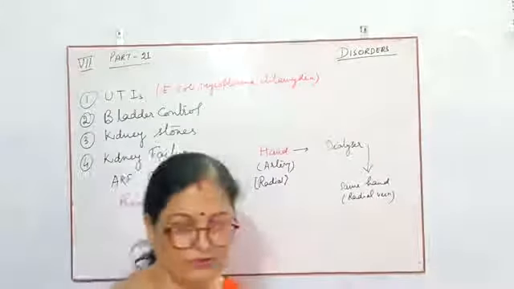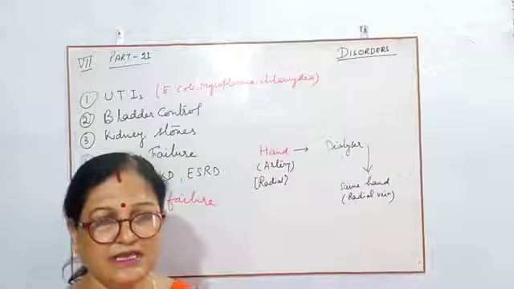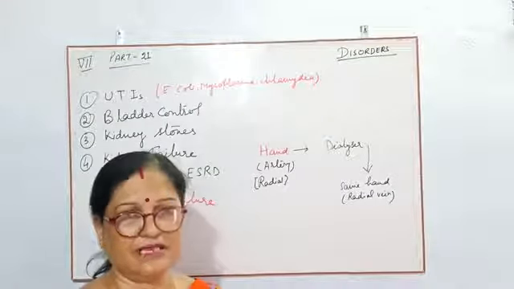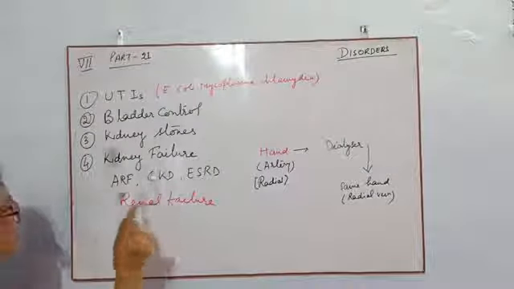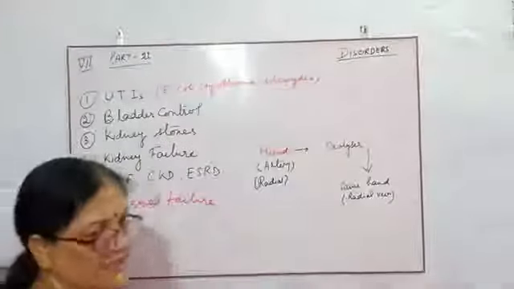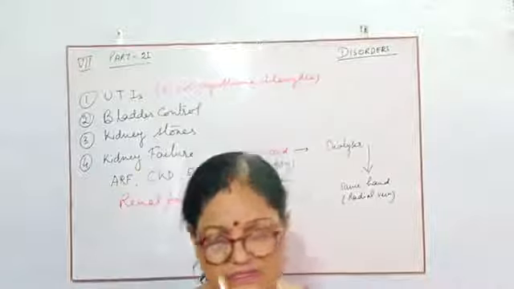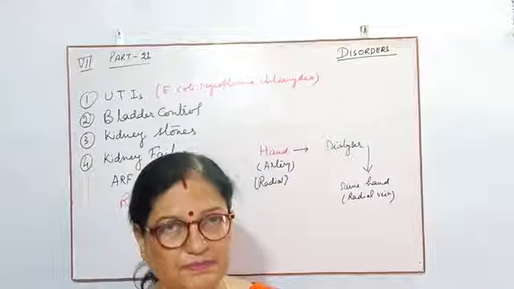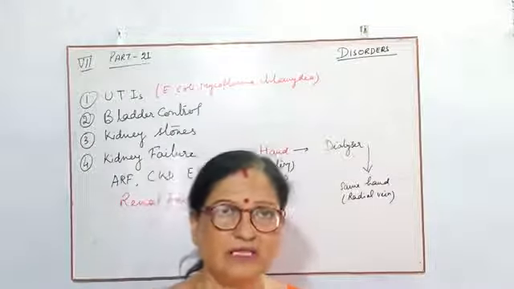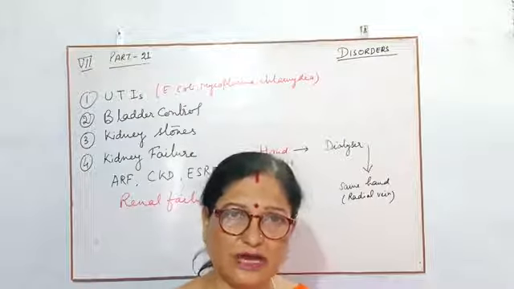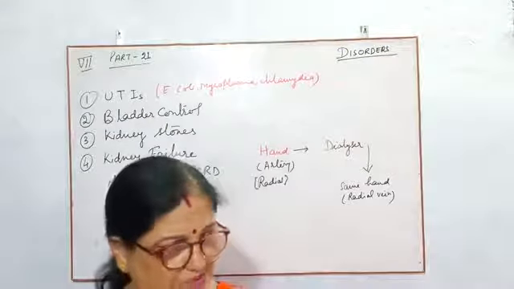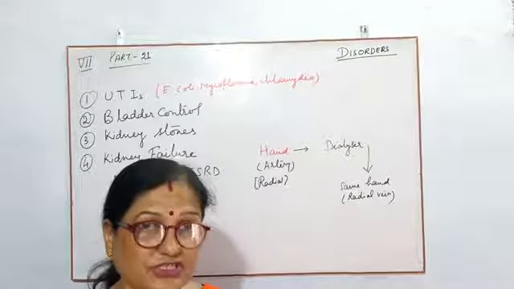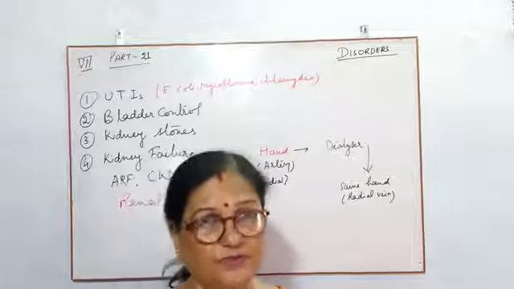As you can understand, failure means it can't work properly. That is failure. So when the kidney can't work properly, then the disease is known as kidney failure. You have already heard that there can be a kidney transplant. If one kidney is totally destroyed, then doctors can transplant a kidney taken from another person who has the same blood group.